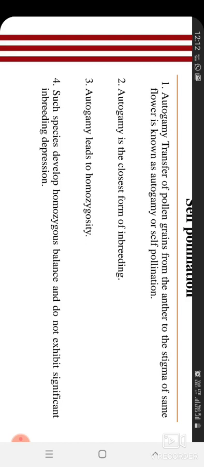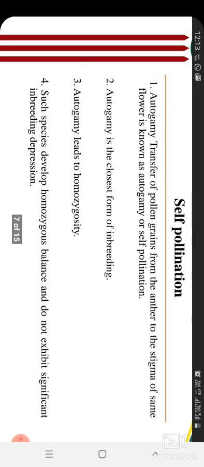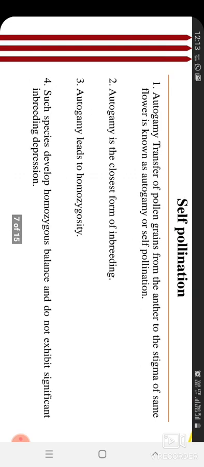Next, autogamy is the closest form of inbreeding. If pollination is taking place within the same flower, then it is the closest form of inbreeding. What do we do in inbreeding?